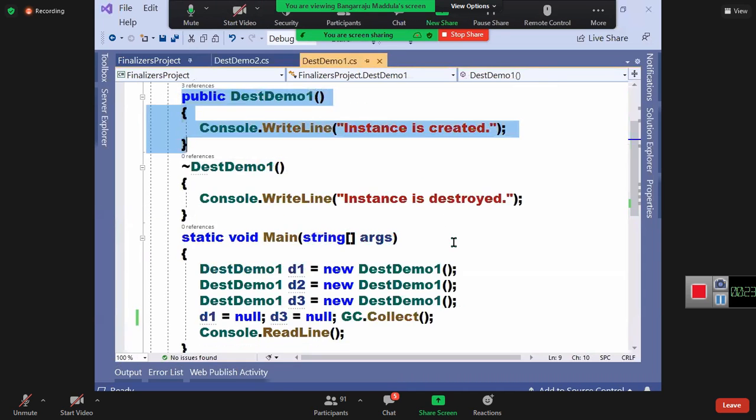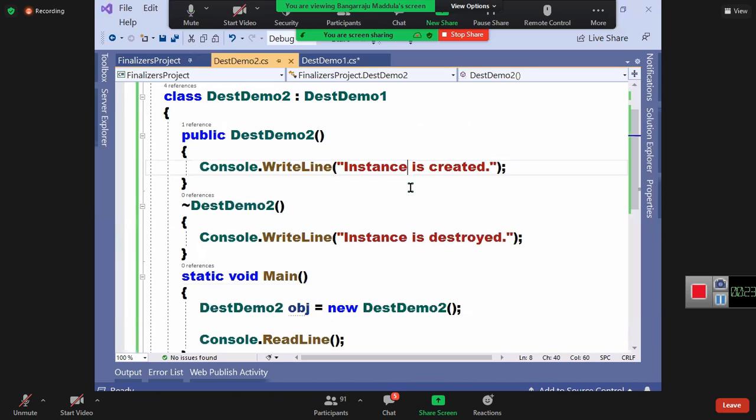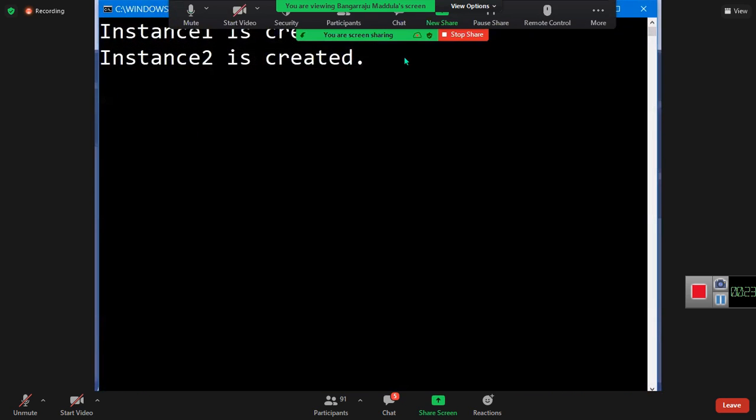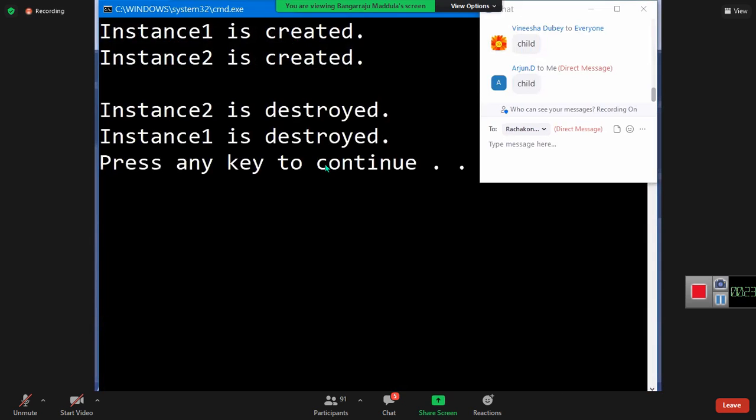For understanding this, let me do one thing. Here I'll write instance 1 created, instance 1 destroyed. And here I'll write instance 2 created, instance 2 destroyed. Watch now. Which constructor is called first? Parent. Afterwards the child. Are you clear? You cannot destroy the parent first. Why? The child is dependent on the parent. Because the child is dependent on the parent, you build the parent first. But when you are destroying, the same logic applies. You cannot destroy the parent first. The child is dependent, so first the child should be destroyed, afterwards the parent. Like in SQL, you created parent-child tables.